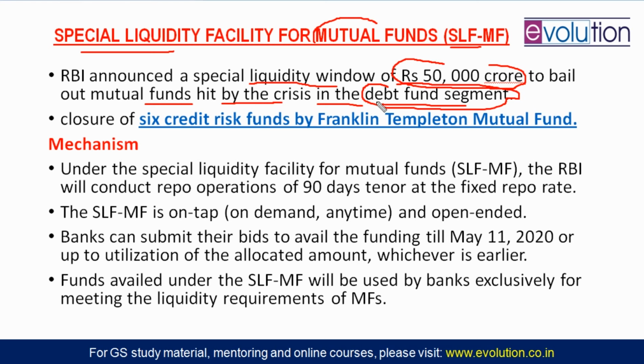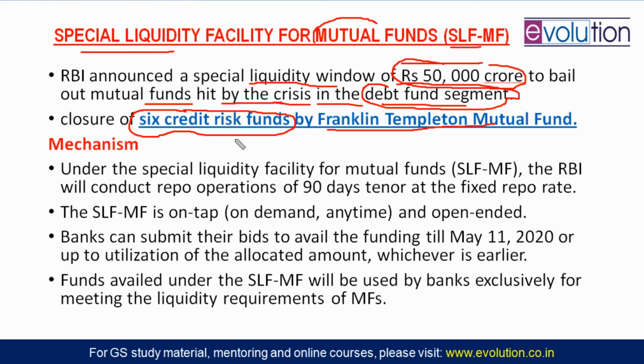There is a liquidity crunch. So that is why RBI said that no, we cannot deal with this situation without providing them extra liquidity. So for that RBI has come with this rupees 50,000 crore. It is kind of a bailout, okay. In fact, a recent news came in that Franklin Templeton Mutual Fund is a company, and that company had 6 credit risk funds or 6 mutual funds, and all of them have been closed because of losses.